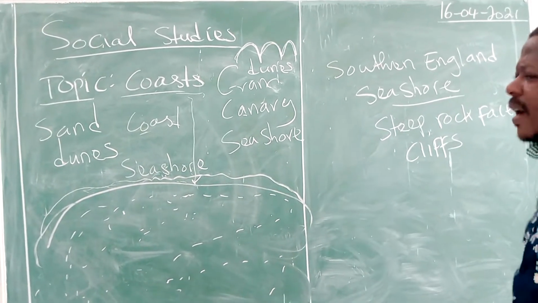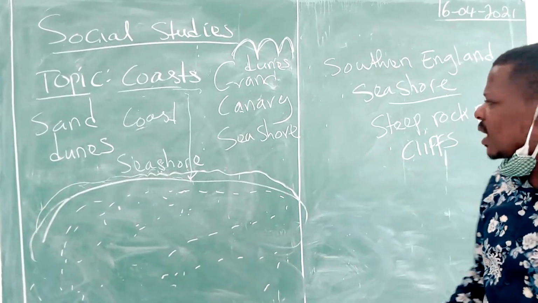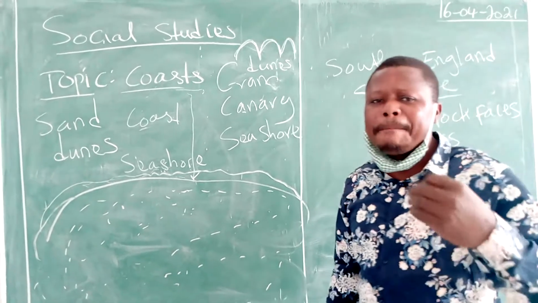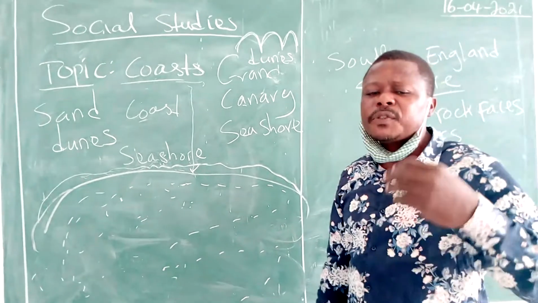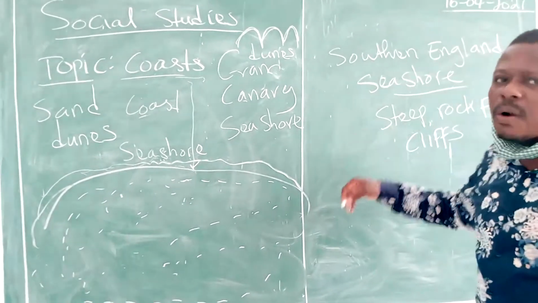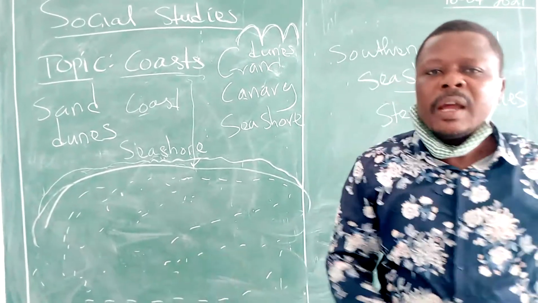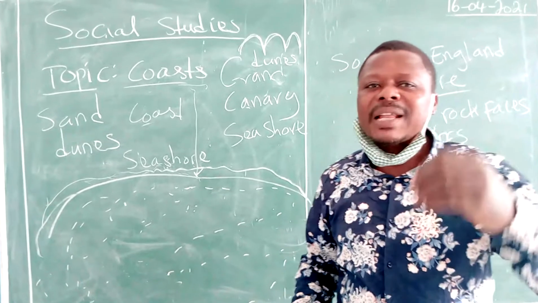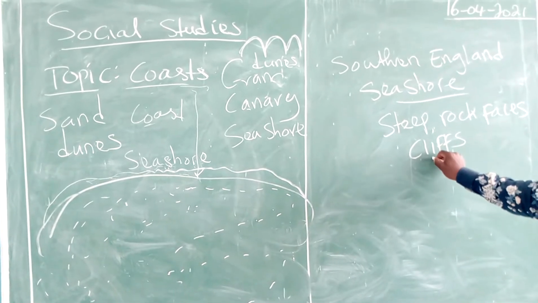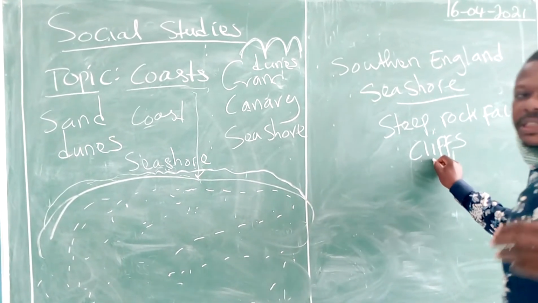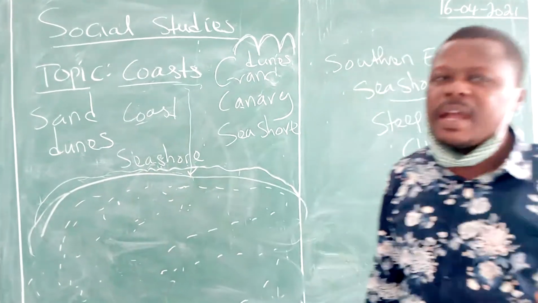What are cliffs? This southern England seashore, you must understand, is suffering from the battering of the sea waves of southern England. These battering sea waves have successfully removed the weaker rocks that covered the stronger rocks. When these weaker rocks are washed away, the surfaces or the faces of the stronger rocks that are hidden inside constitute what is called cliffs. So the cliffs are sharp rock faces that are exposed by sea waves when the weaker rocks have been washed away by the ocean water.